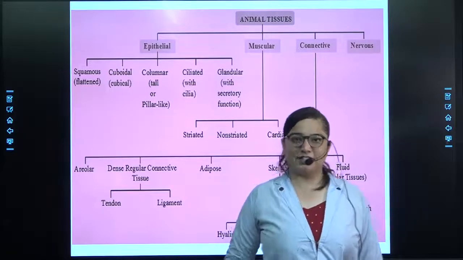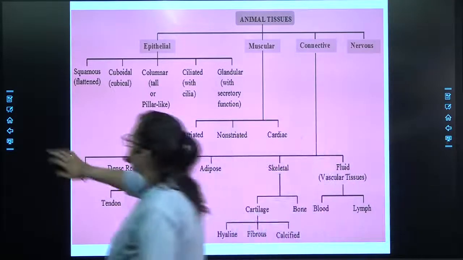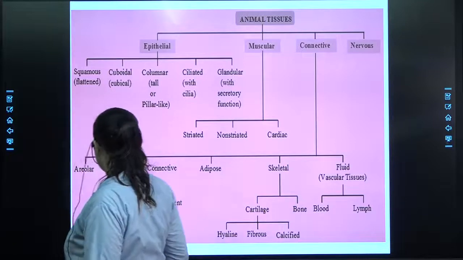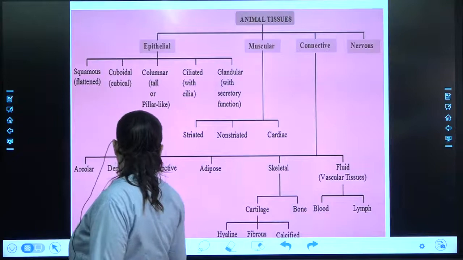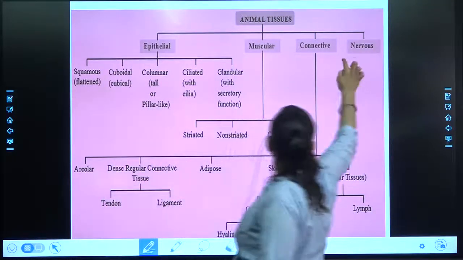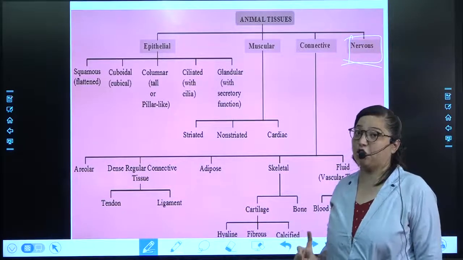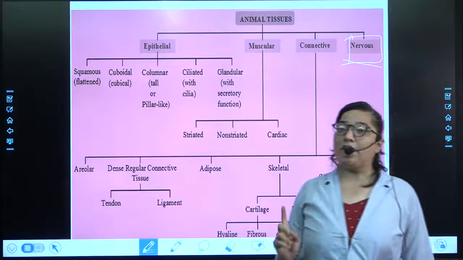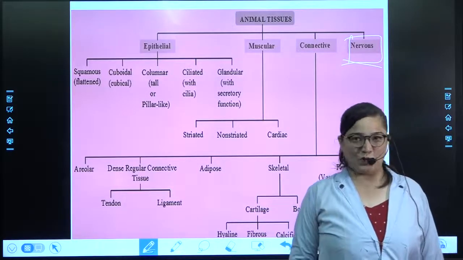In the very first lecture we did the nervous tissue. This content is already over in the very first lecture when the concept of animal tissue was taken, and on that day the nervous tissue was taught to you.